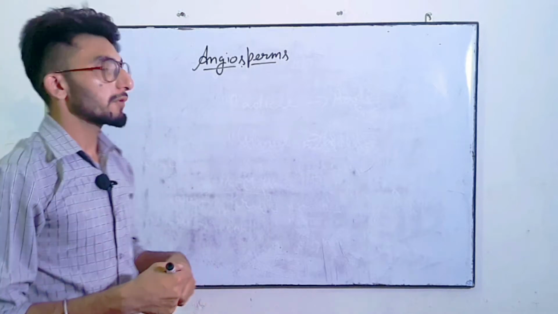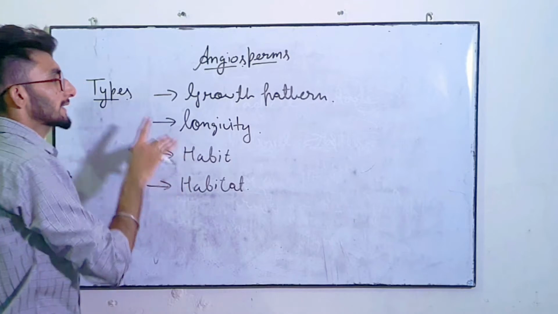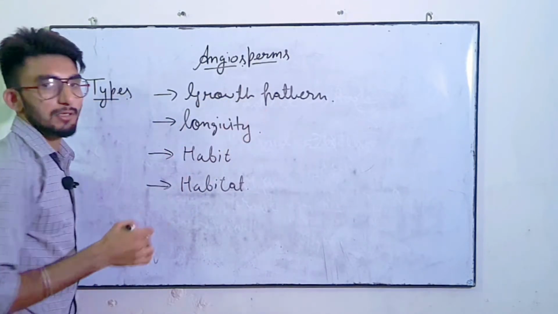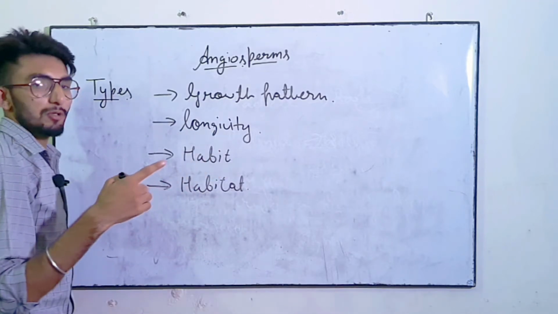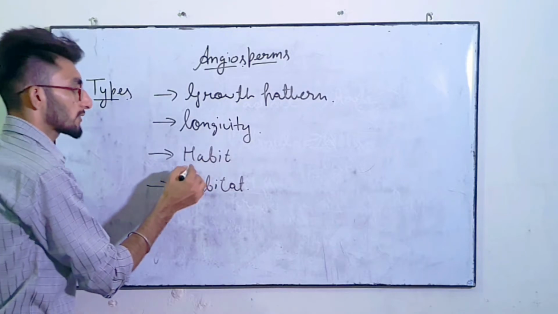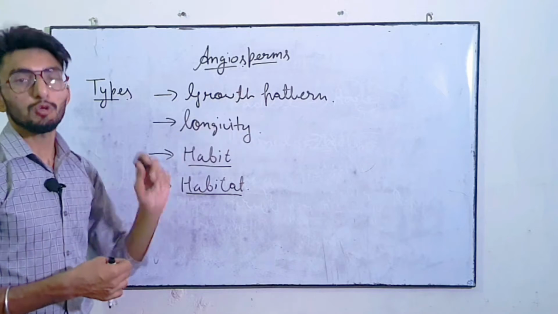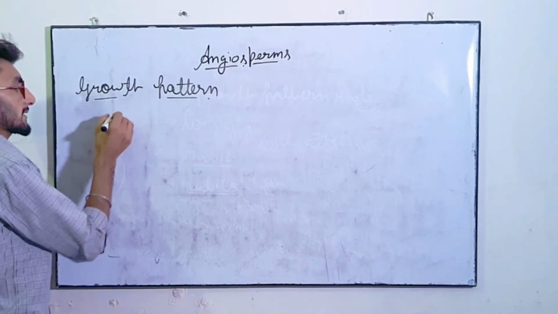Okay students, now we will do types of angiospermic plants. Types of angiosperms depend upon different things like growth pattern, longevity (how long they live), habit of the plants, and habitat of the plant. First of all, we will do growth pattern. So let's start. The first thing of growth pattern is size.